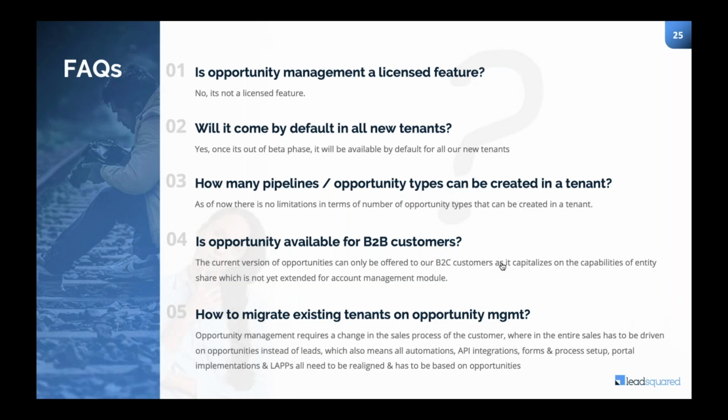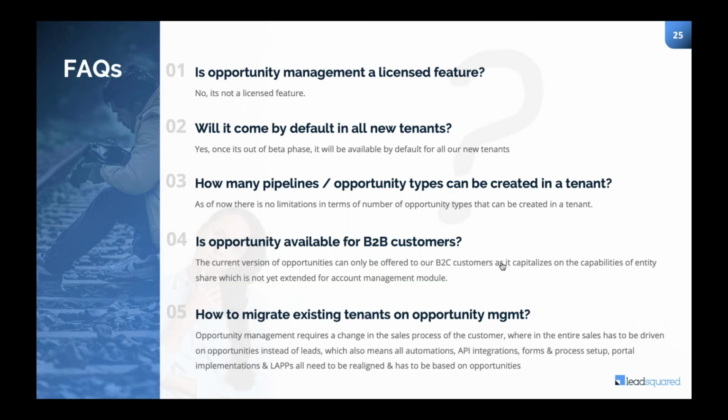Is opportunity management available for B2B customers? The current version of opportunity management does not cater to the use cases of B2B customers, but there can be a workaround which we can do, though it might not be very scalable. It will be just okay, but for B2C customers it is a very power packed product, and it solves any and every use case that you have in respect to B2C. The current opportunity management was built with B2C customers' use cases in mind.